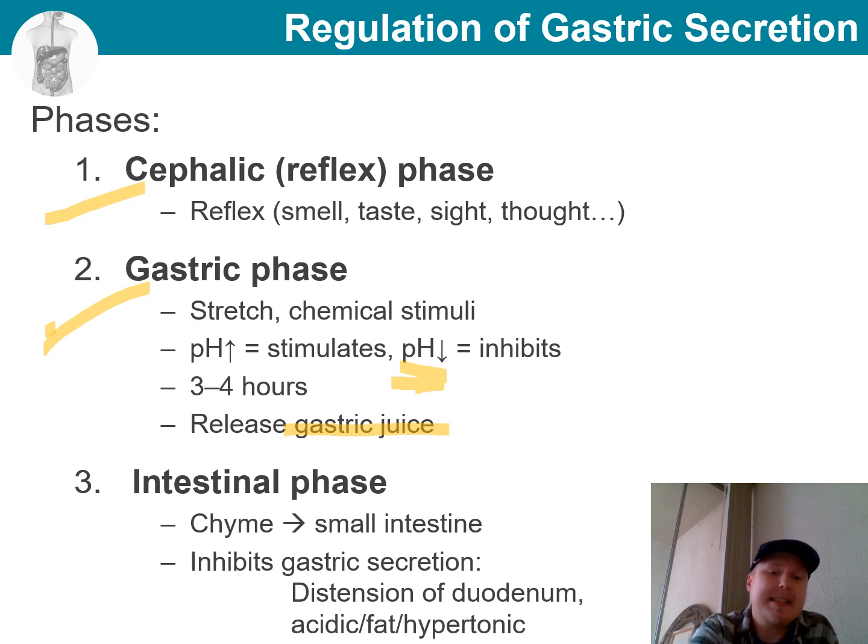Then finally, at the intestinal phase, there is first a stimulation and then inhibition. The stimulation would be the food entering the intestine, which encourages the production. However, inhibition is by the wall of the small intestine, and especially the duodenum, being stretched, acidity of the small intestine, and fatty content. The last one is because fat takes longer to digest. So this inhibition keeps the amount of material in the small intestine manageable.